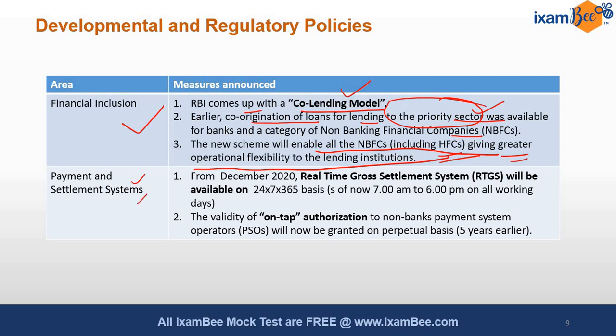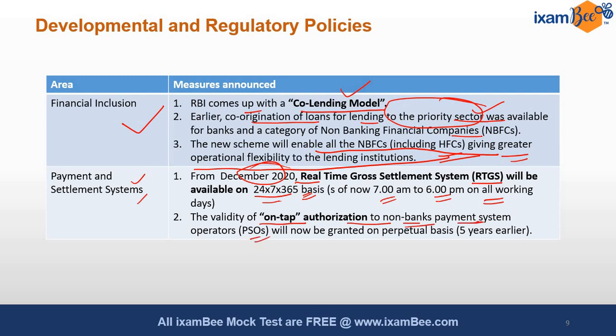For the payment and settlement side, RBI is going to make RTGS, the real time gross settlement system, applicable 24/7, 365 days from December. Again, an exam question. Right now it is 7 in the morning to 6 in the evening, only on working days. And there is on-tap authorization for non-bank payment system operators.